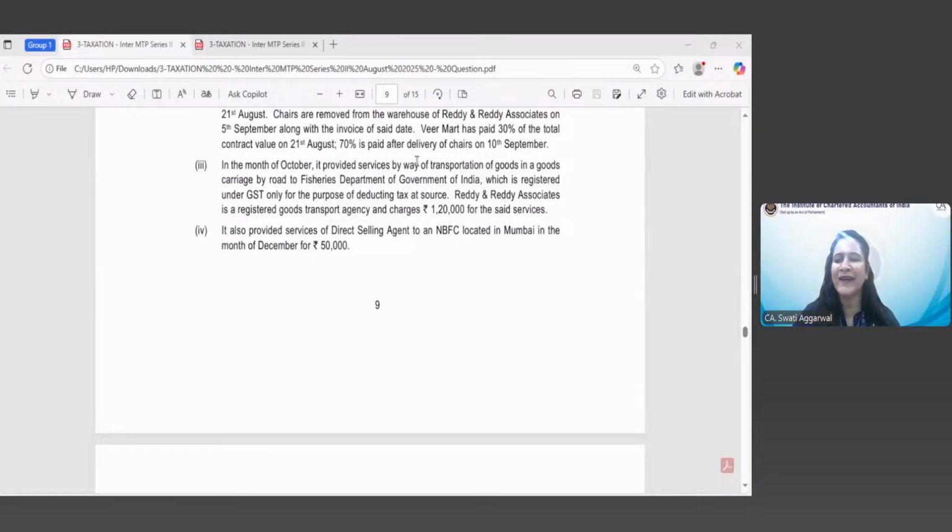They are exempt vide entry number 21B of exemption notification number 12/2017-CTR dated 28/6/2017. I am quoting you this entry number, but you need not memorize it. Entry number is not expected from you in the examination. I am quoting this entry number so that you can correlate.